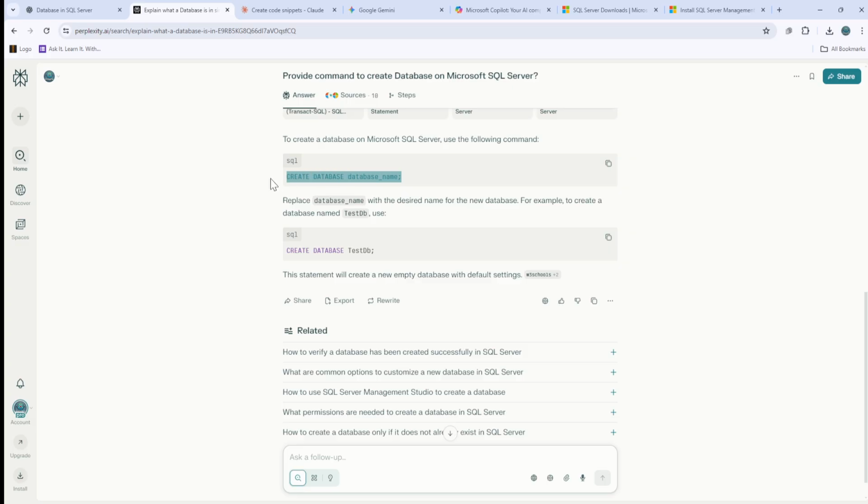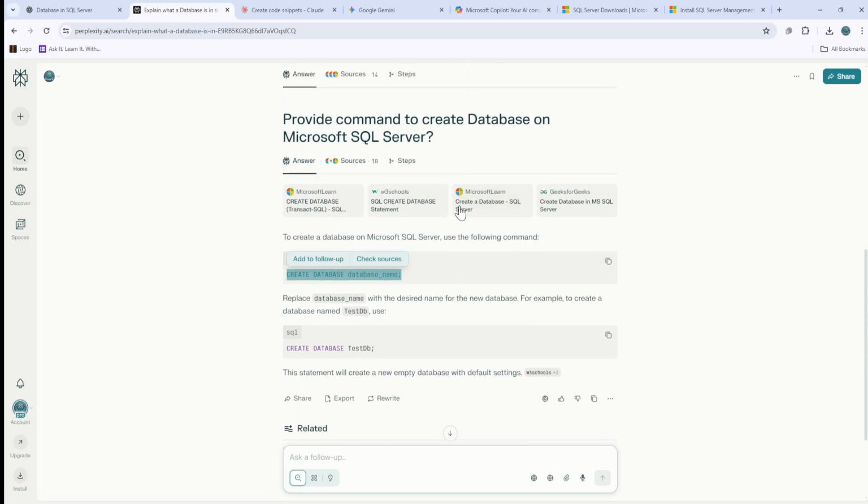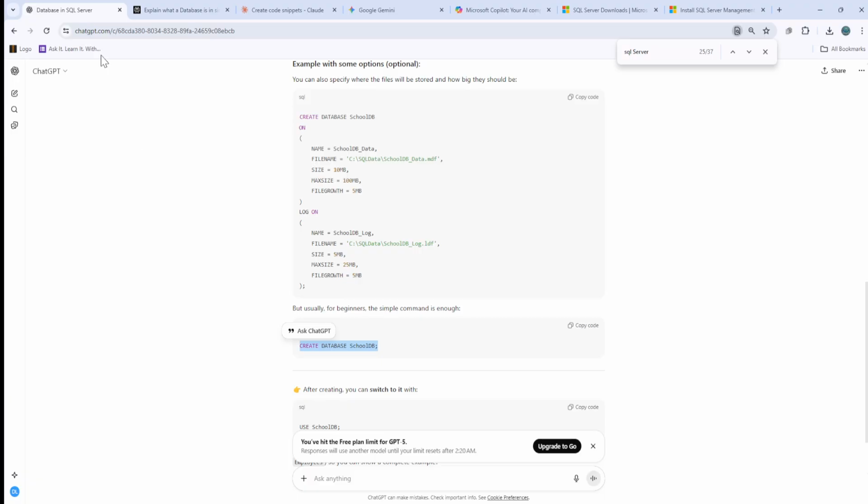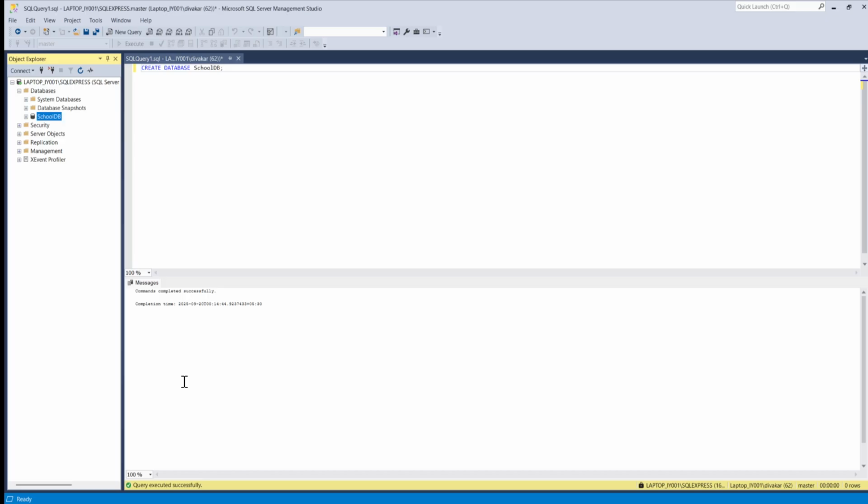And I'm going to do the same thing with the information that they have given us. You can create database using the database name, for example, the test DB. I will not name it test DB, but I'll go back and pick this up, go to the SQL server, and I will put the command in the same place, change the database name to perplex school DB. And then what I'm going to do is click on execute. I'll just refresh it and it will also create a database for me.